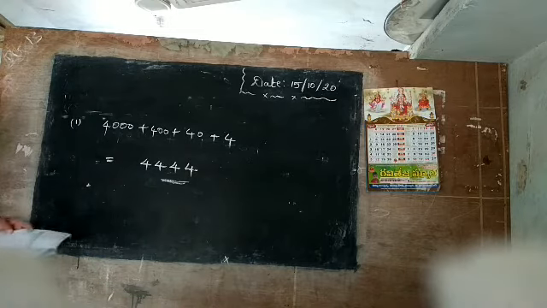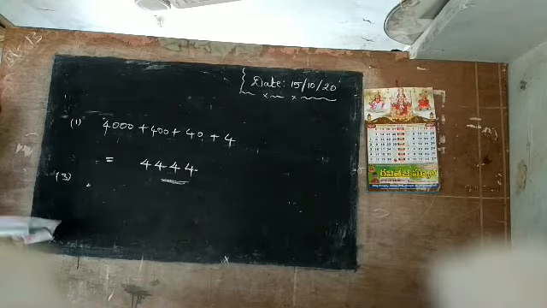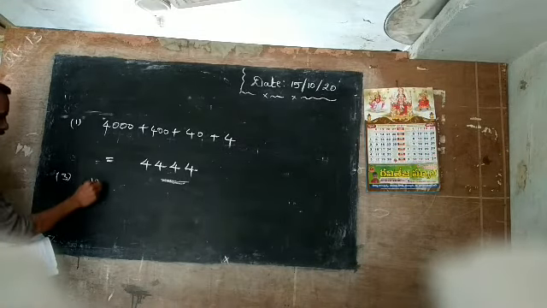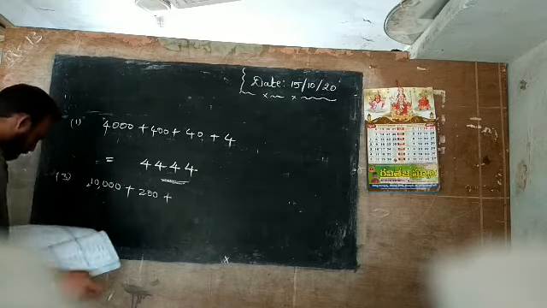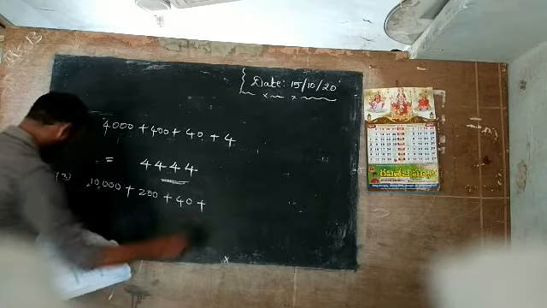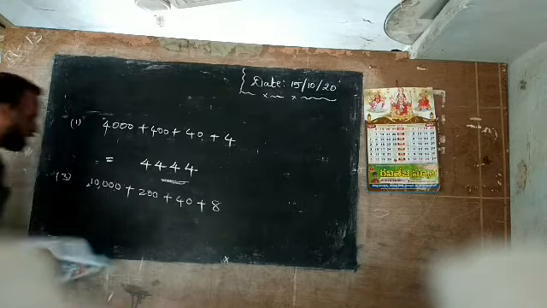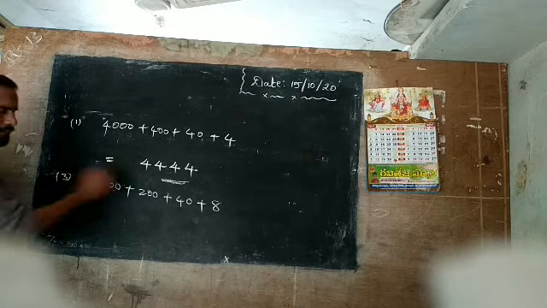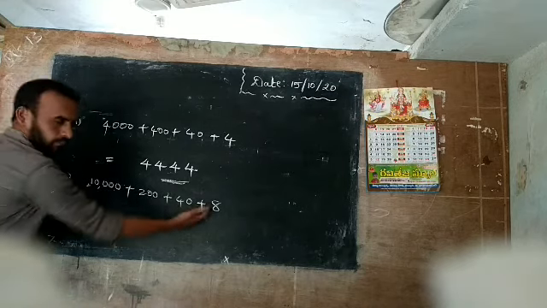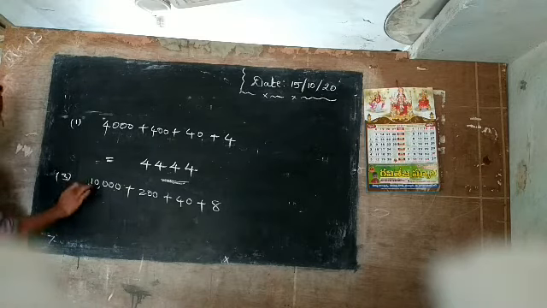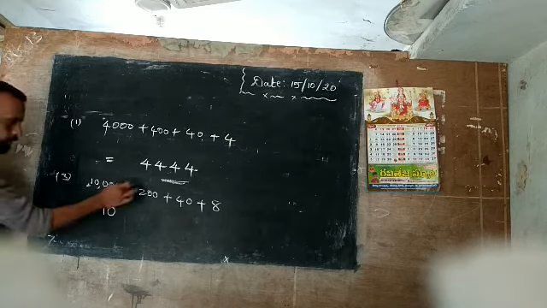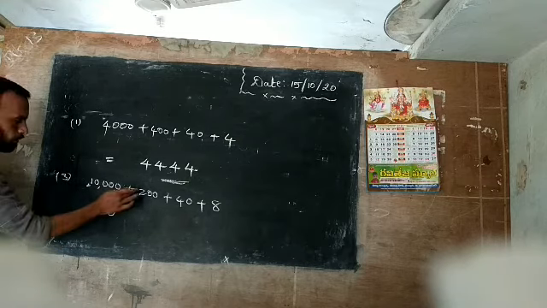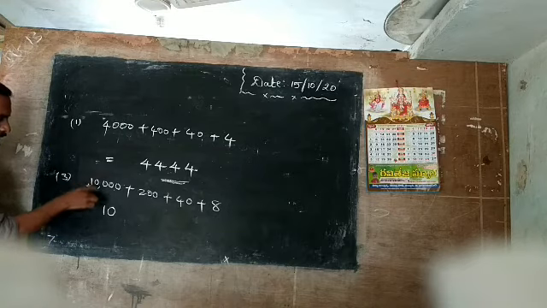So next one question, again I will explain one question. Third question. See here: 10,000 plus 200 plus 40 plus 8. Now see here, 10,000 is given. Here 1000 is not given. Here 100 is given, 10's, 1's. How to write this? First of all write 10,000. Here 1000 place is not given, so leave that. 10,000 means here 1 in the 10,000 place.